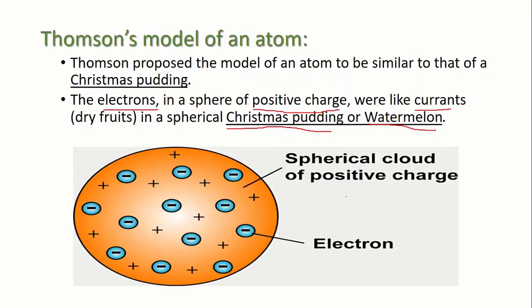So here you can see that this orange part or red part is the positively charged proton, and this blue part, or you can compare it with the seeds of watermelon, is the electron.